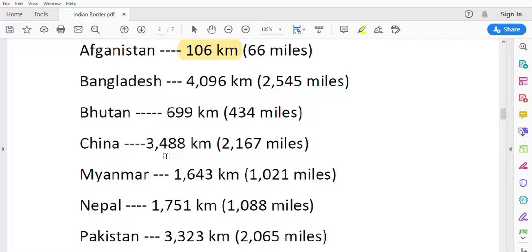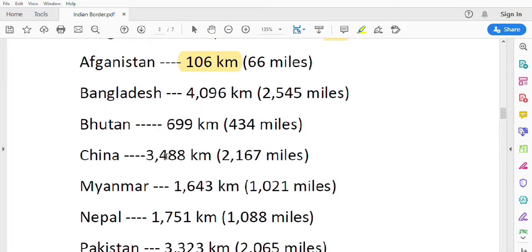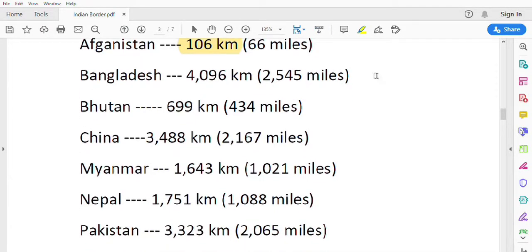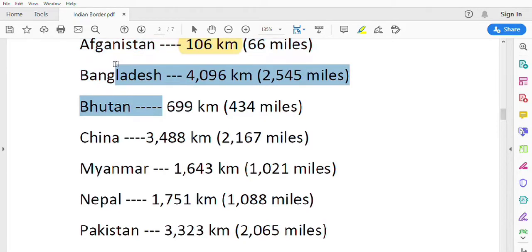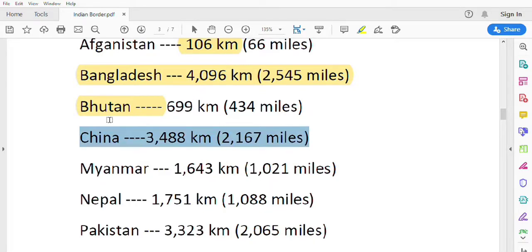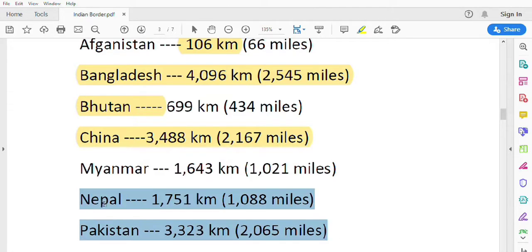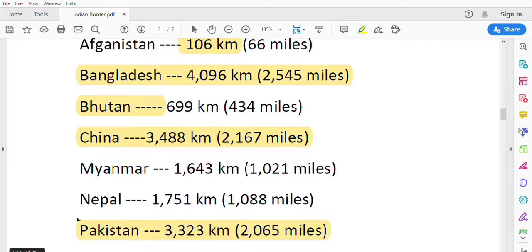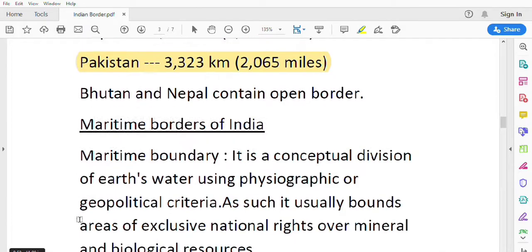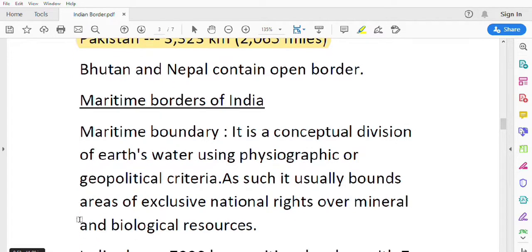As we can observe from the lengths of the borders, Bangladesh has the largest border length and China has the second largest border length, 3488 kilometers. Pakistan has the third largest border length, that is 3323 kilometers. This is about land borders.